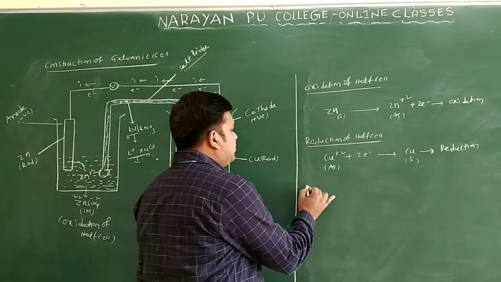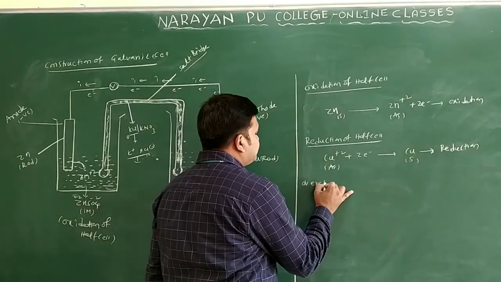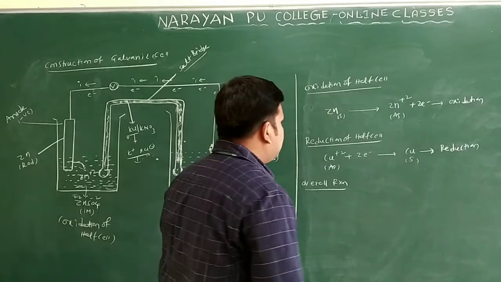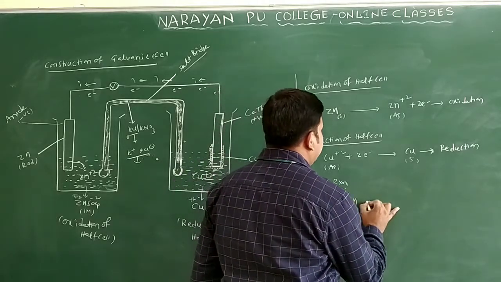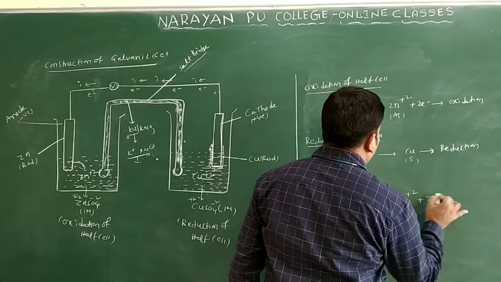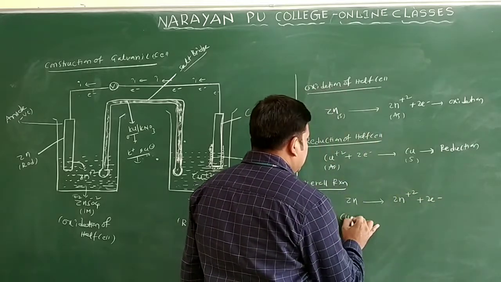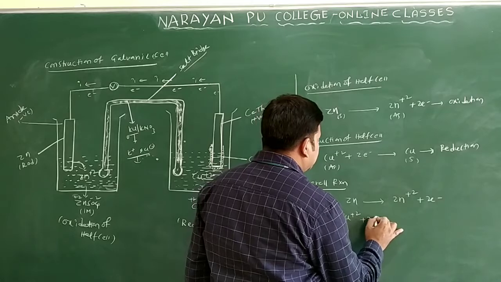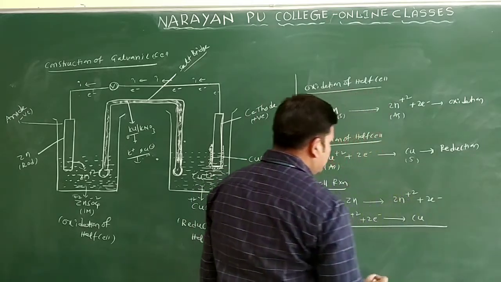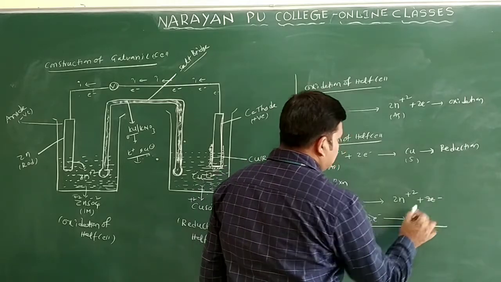Now I want to write the overall reaction. Zn gives rise to Zn2+ by loss of 2 electrons, and Cu2+ gains 2 electrons and is converted into copper. So the 2 electrons and 2 electrons cancel.